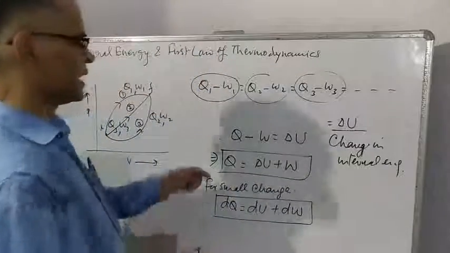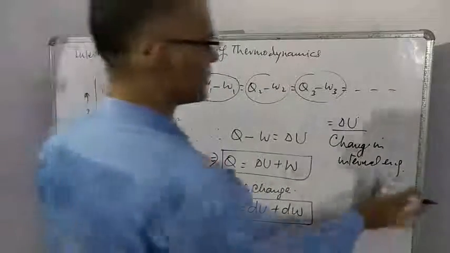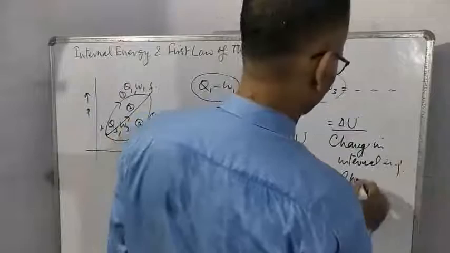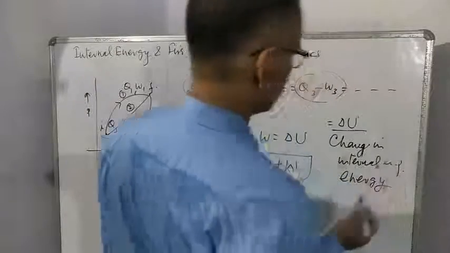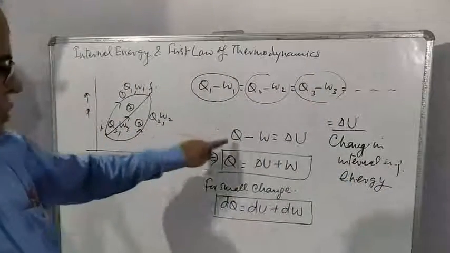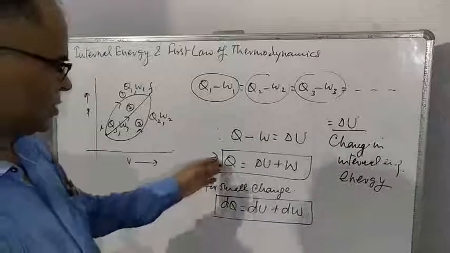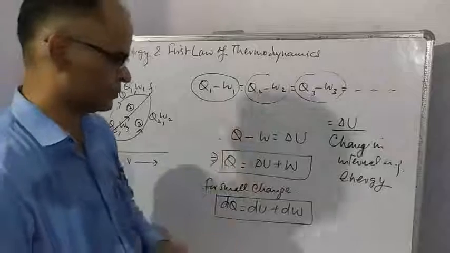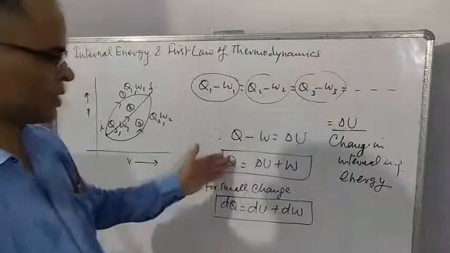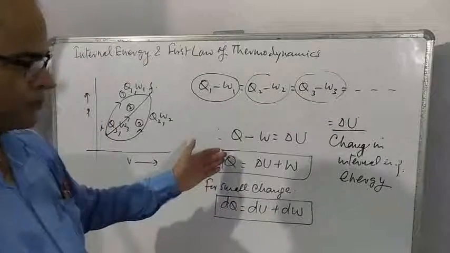So in general we can write Q minus W is equal to delta U, or Q is equal to delta U plus W. This equation is called the first law of thermodynamics.